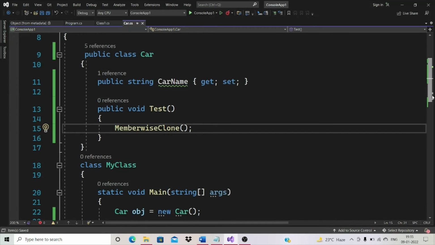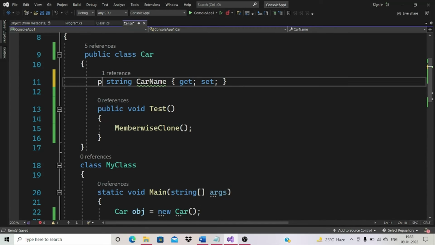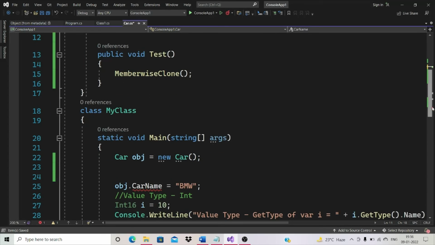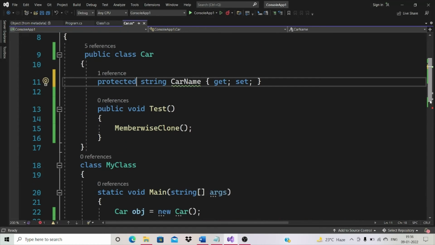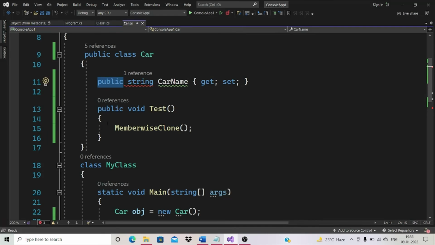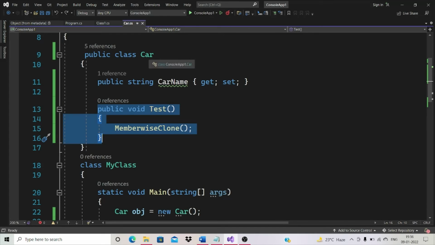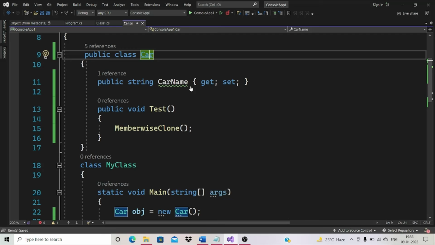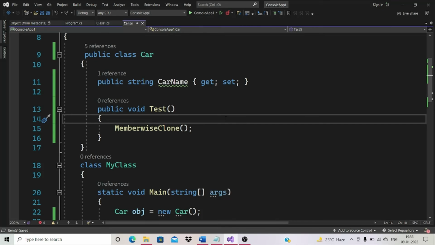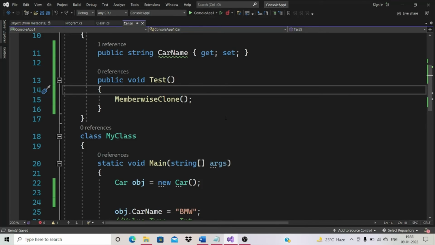Okay, if you want to see, let me declare this variable as protected and try to access it through an instance. See, carName is inaccessible due to its protection level. Okay, protected members cannot be accessed through an instance, but we can access them in derived classes. Car is one of the derived classes of the object class. Okay, we have covered all the methods of the object class.